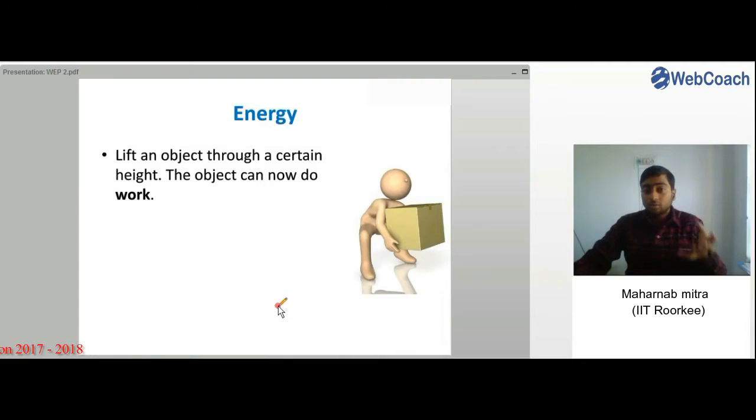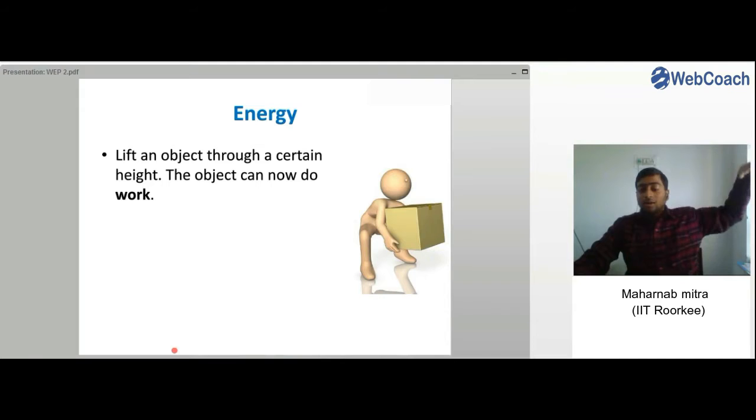Let's do one more experiment to see what potential energy actually means. So lift an object through a certain height, right? You are lifting an object to a certain height, and now the object can do work on its own. Don't believe me?